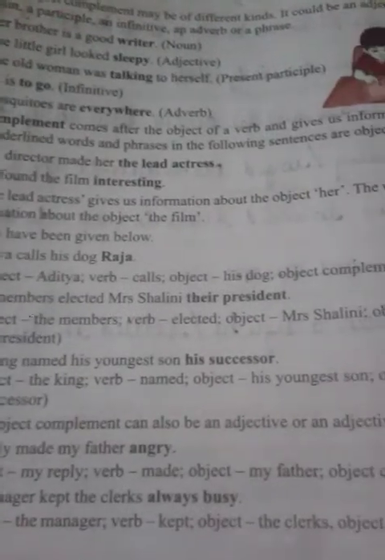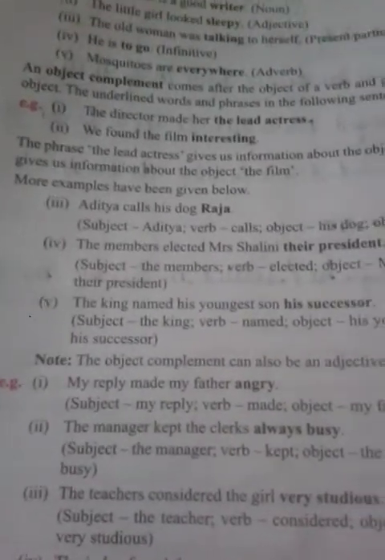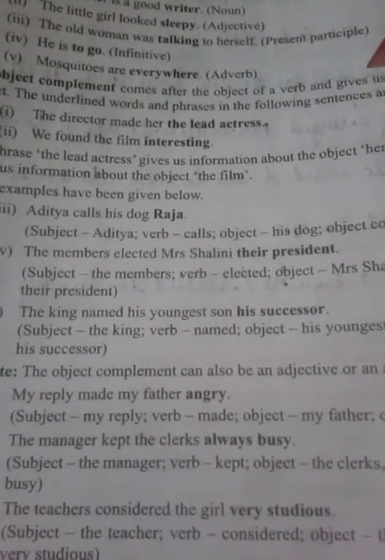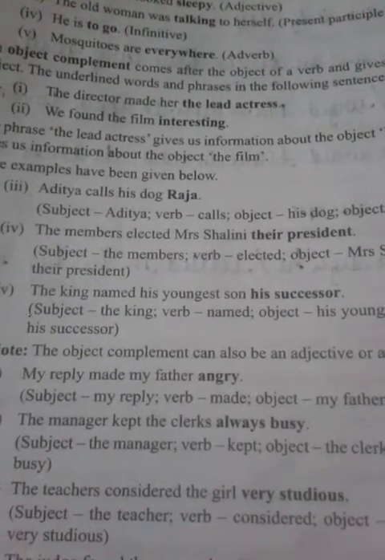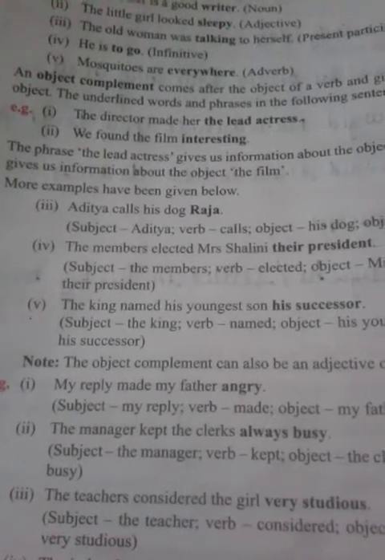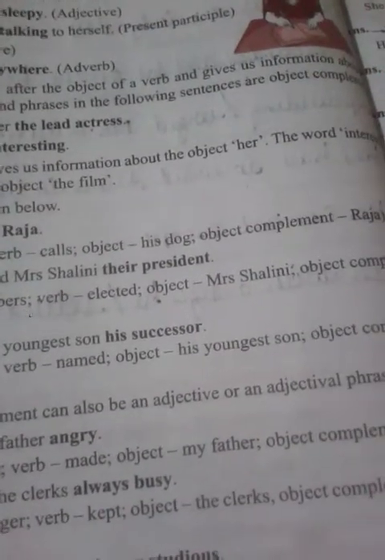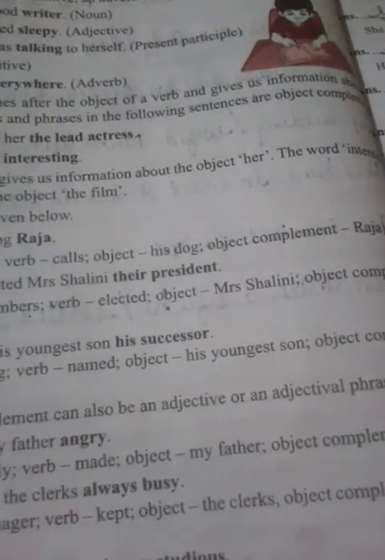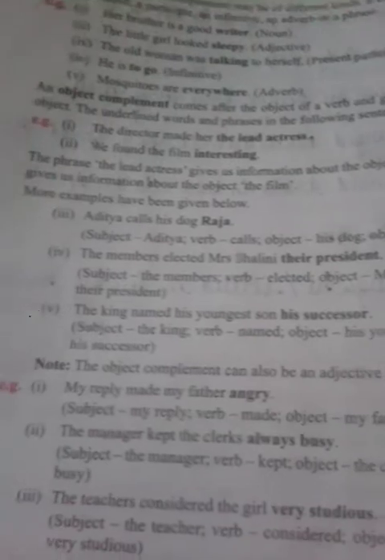The underlined words and phrases in the following sentences are object complements. First, the director made her the lead actress. We found the film interesting. The phrase the lead actress gives us information about the object her. The word interesting gives us information about the object, the film.